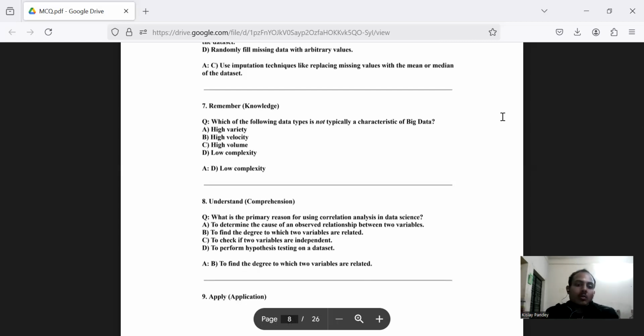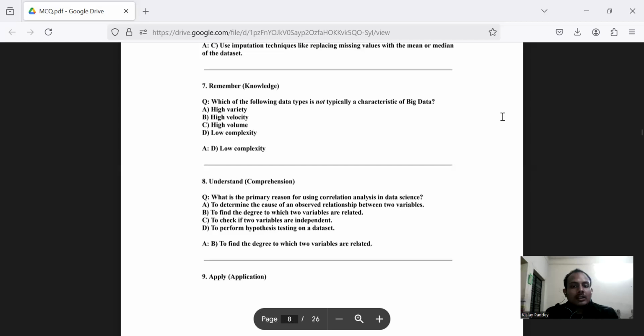The question says, what is the primary reason for using correlation analysis in data science? Option A says to determine the cause of an observed relationship between two variables. Option B says to find the degree to which two variables are related. Option C says to check if two variables are independent. Option D says to perform hypothesis testing on a data set. Here, option number B seems to be correct, to find the degree to which two variables are related.